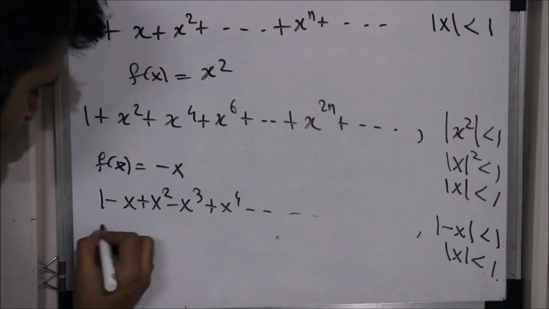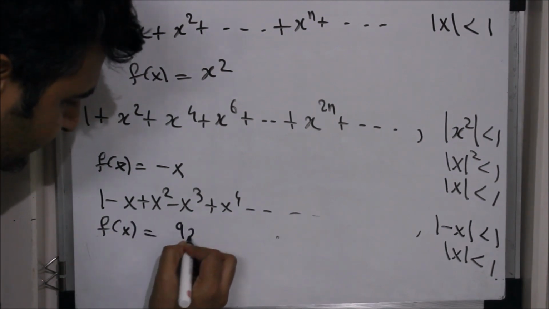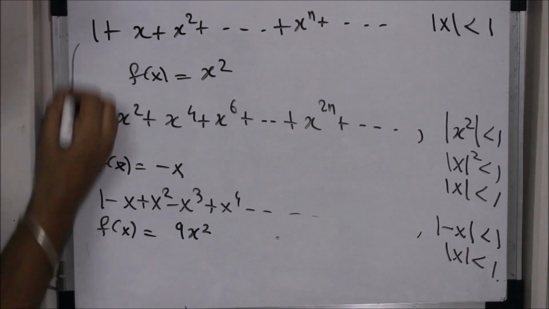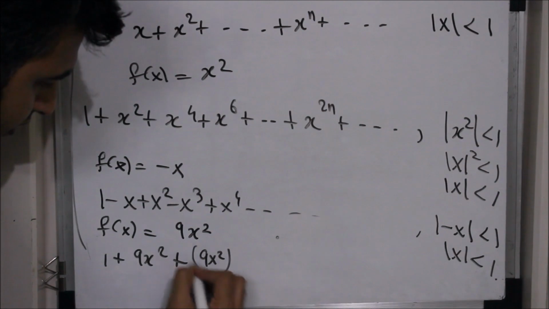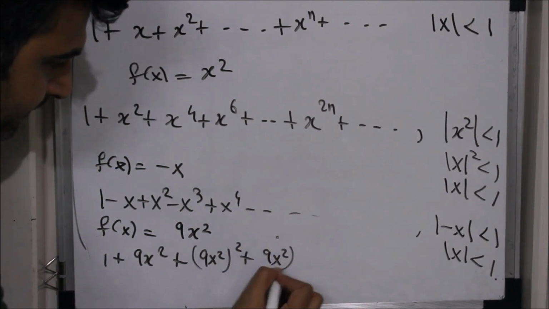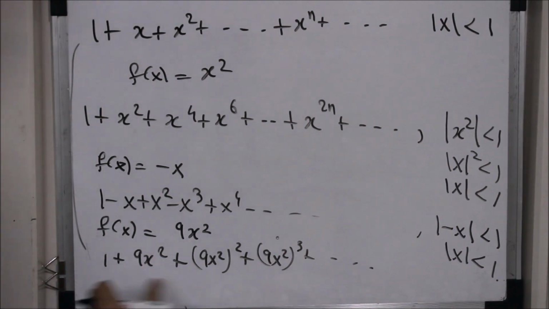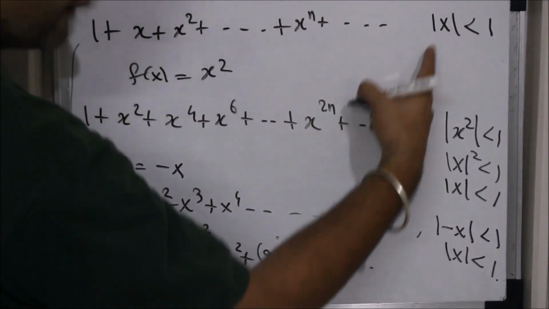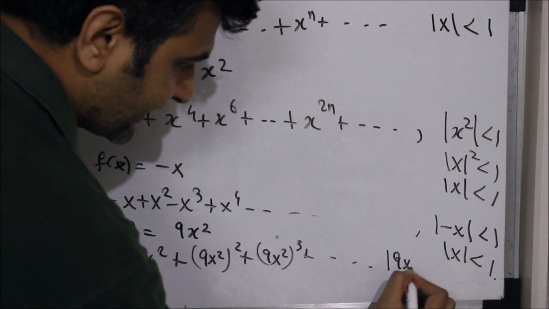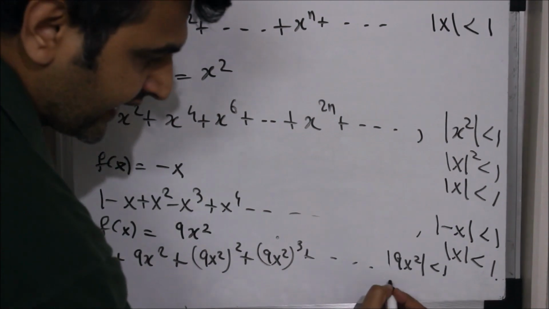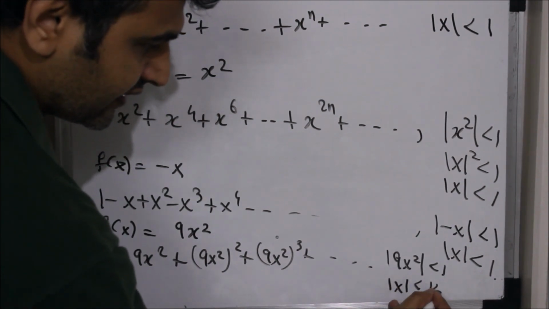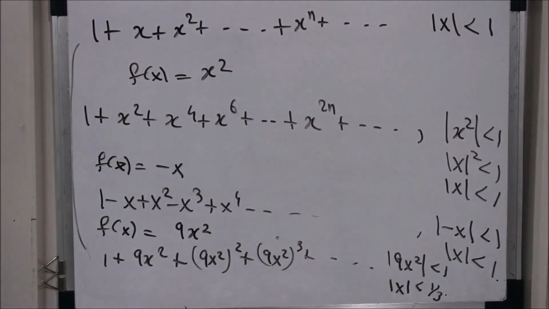So that's one of the important things. Again, let's take something else. Suppose I take f of x equal to 9x square. So what will I get? Over here, 1 plus 9x square plus 9x square squared plus 9x square cubed and so on. This is the power series. It will converge whenever mod f of x is less than R, meaning mod of 9x square less than 1. To take out 9 outside, divide by 9. So mod x square less than 1 by 9 means mod x is less than 1 by 3. So if you take any x in the open interval minus 1 by 3 to plus 1 by 3, this power series will converge.